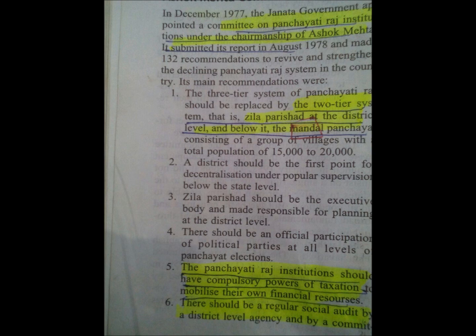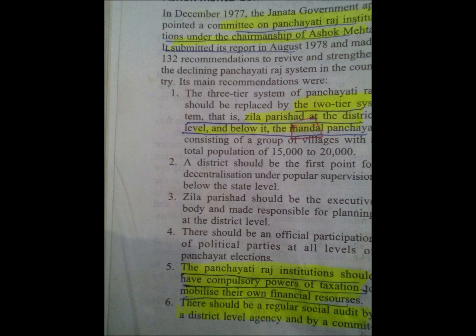While you write the answer, now see how you have to link the static portion to your answer. Okay, you can cover almost many points in your mains from the Laxmikant book. While writing an answer for financial autonomy of Panchayati Raj, you can add the recommendation of the Ashok Mehta committee that says that Panchayati Raj institutions should have compulsory power of taxation to mobilize their own financial resources. While if you are writing any sentence or article related with the autonomy, transparency of Panchayati Raj, then you can add this recommendation of the Ashok Mehta committee: there should be a regular social audit. It means it recommends also for the transparency of Panchayati Raj.